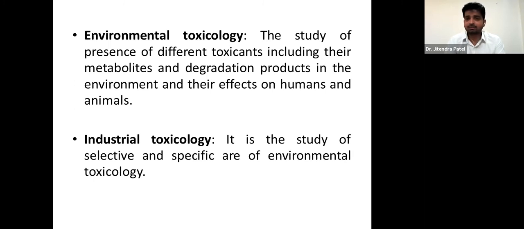So those toxicants, because they are in the ecosystem, may ultimately go into the soil, into the water, then the crop will be absorbing, the tree will be absorbing, and the toxins or that particular chemical agent may travel from the plant to animal to human being. So when we are studying toxins released by industries, factories, and companies, that is called industrial toxicology, right?